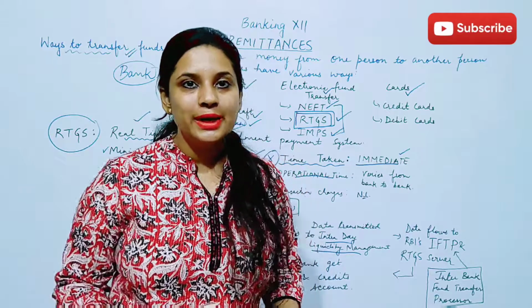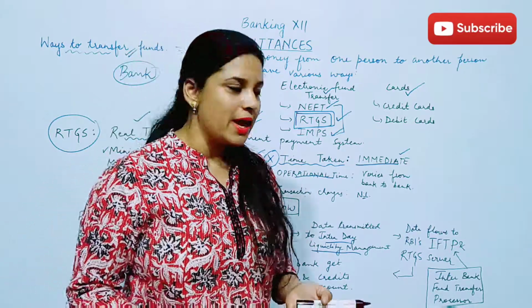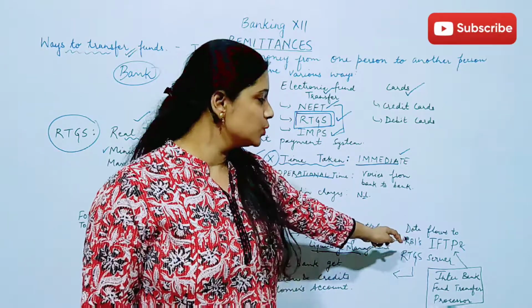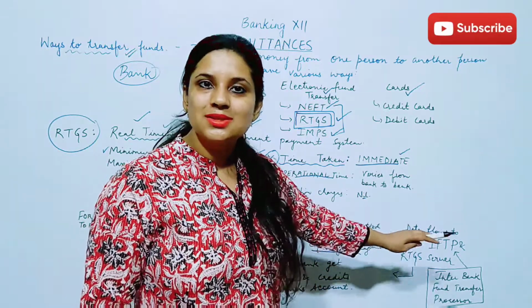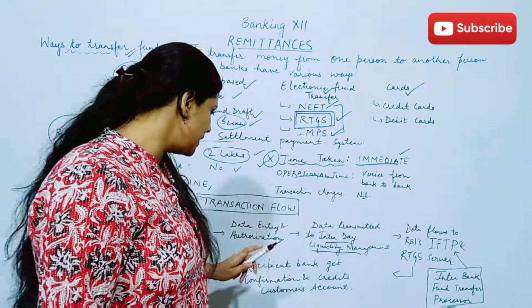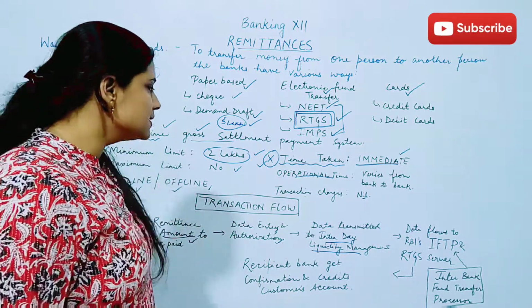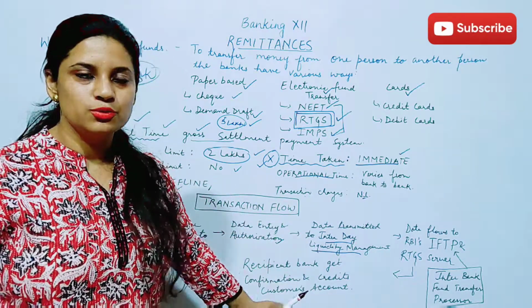RBI is going to regulate the functions whatever the banks are carrying. That is why it is sent to the RTGS server as well as to the IFTP. So once it is cleared from this level also, then the recipient bank is going to get the transferred funds. So this is the procedure of how the transaction flows.